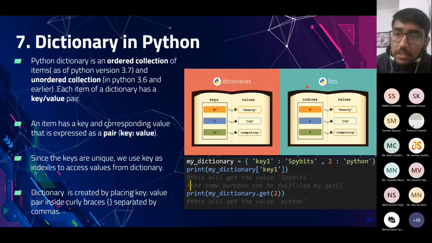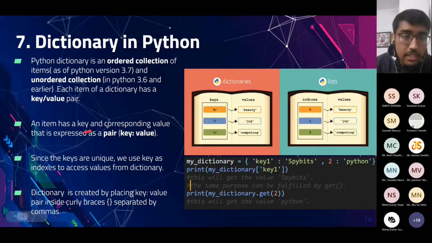If we compare it with a list, lists have indexes. If we want to find the value of index 0, we can find it in a list, but in dictionaries there are keys. So there are key and value pairs. Each key is mapped to a certain value.